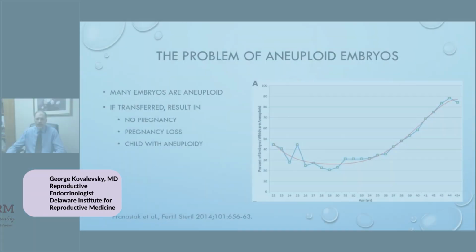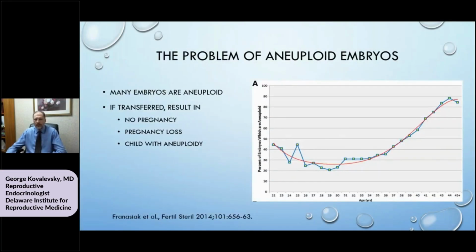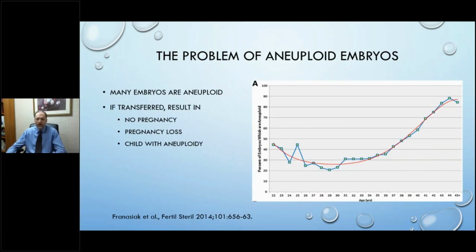Why is PGT-A important at all? It reflects the problem of aneuploidy in our gametes and in embryos. We know that many of the embryos, in fact, most of the embryos produced, are aneuploid. At the age of 38, approximately 50% of blastocysts achieved are found to be aneuploid, and the percentage greatly increases with the individual's age after that.